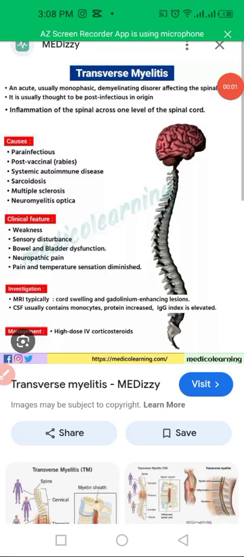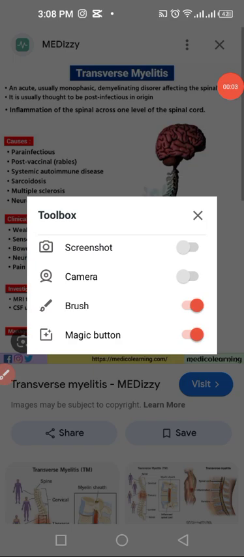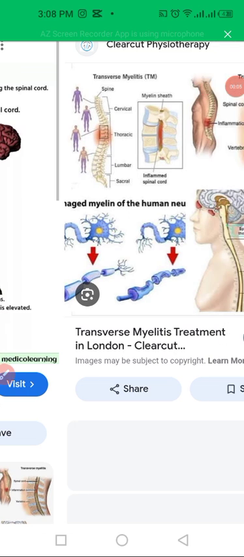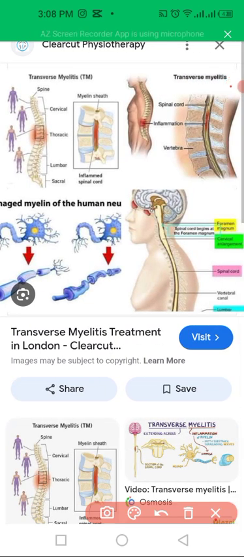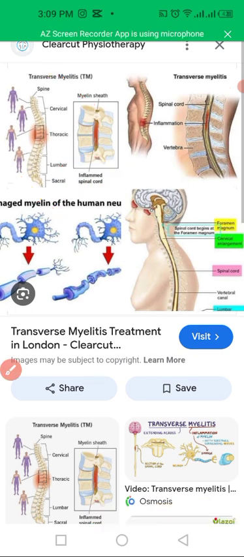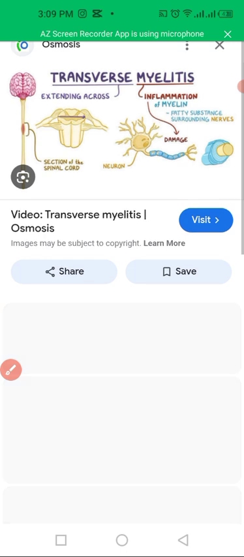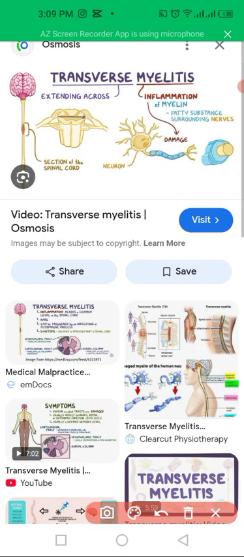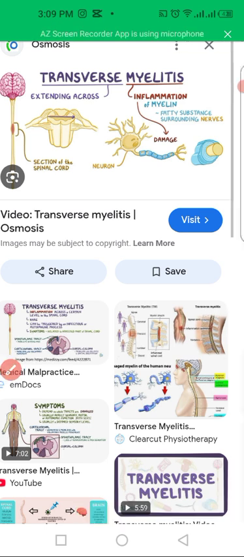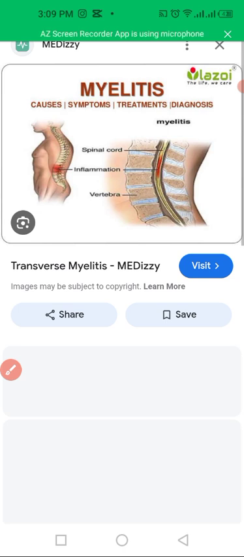Transverse myelitis is a condition also known as a monophasic condition, in which there is a disorder affecting the spinal cord, and demyelination results in inflammation of the cord and loss of transmission of the signals of the nerves. It occurs because of inflammation of the myelin, the fatty substance surrounding the nerve sheath, that damages it and results in a tingling sensation and loss of transmission of the signal. That is known as transverse myelitis.